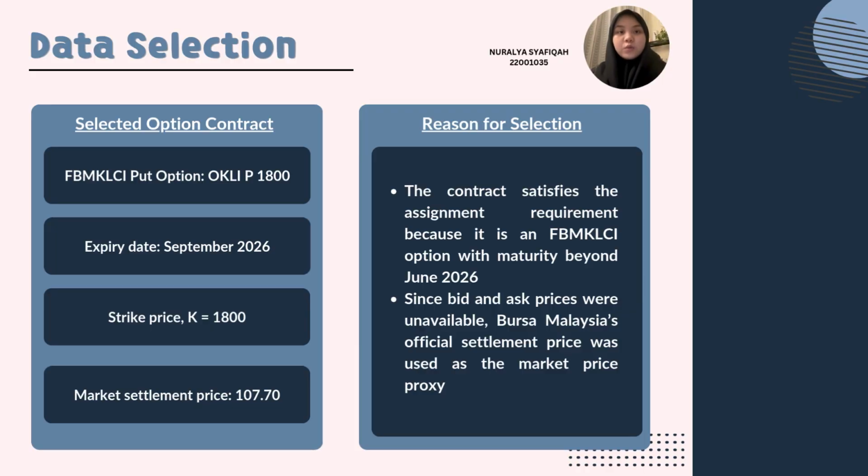For the data selection, we choose the FBMK-LCI put option, OKLIP is 1800. This option expires in September 2026. So it satisfies the assignment requirement because the maturity is beyond June 2026. The strike price is 1800 and the market settlement price is 107.70. Since the bid and ask price were unavailable, Bursa Malaysia's official settlement price was used as the market price proxy.